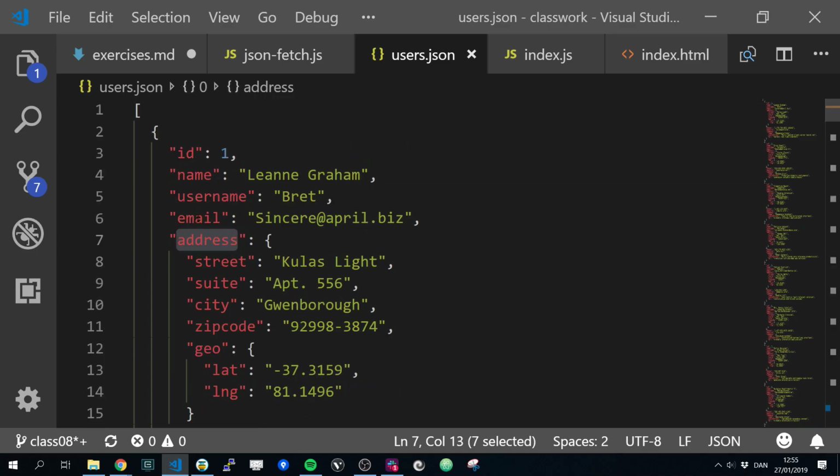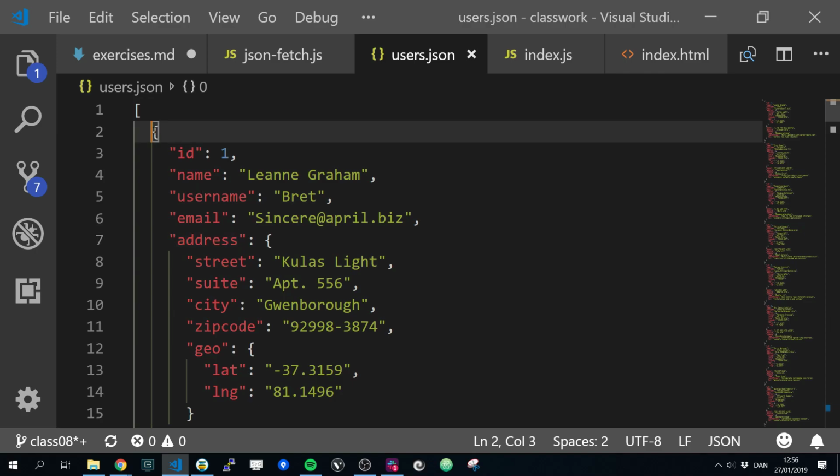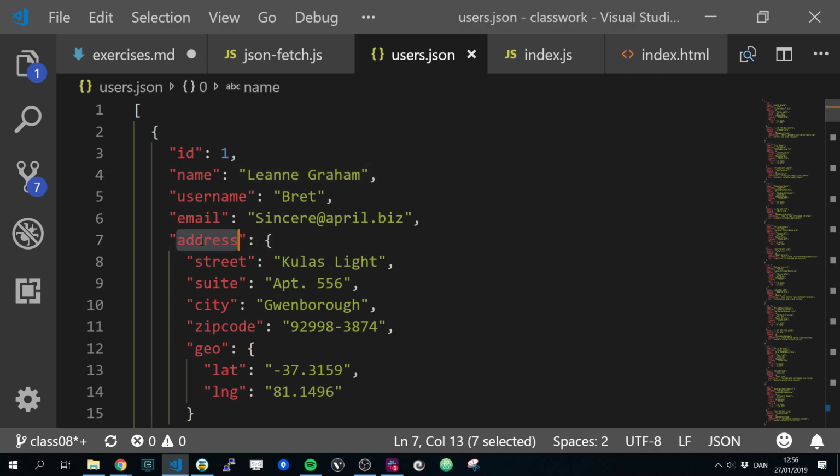When we go through each of these, say we created a forEach and we say this is a user, then we can do user. If I want the value at address, what do I write in JavaScript? user.address. If we say that this one is called user, the first object, user.address.